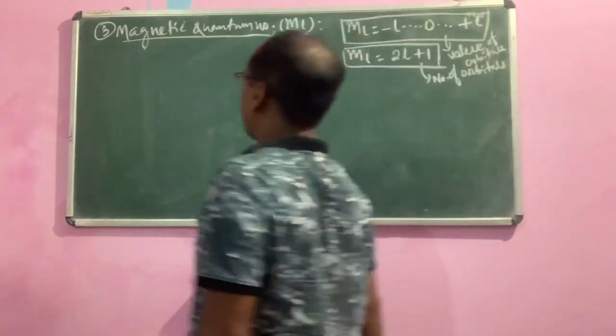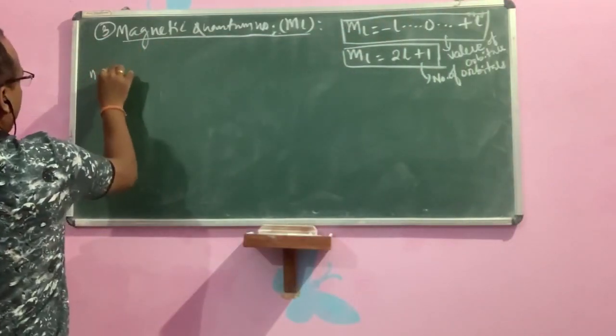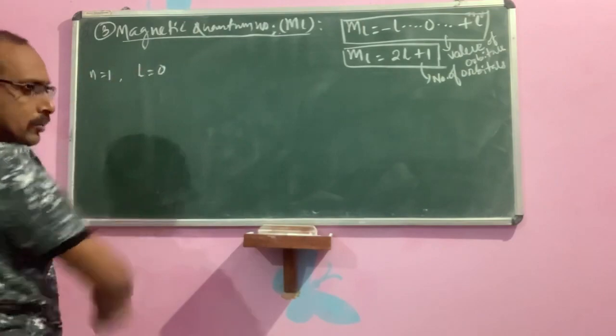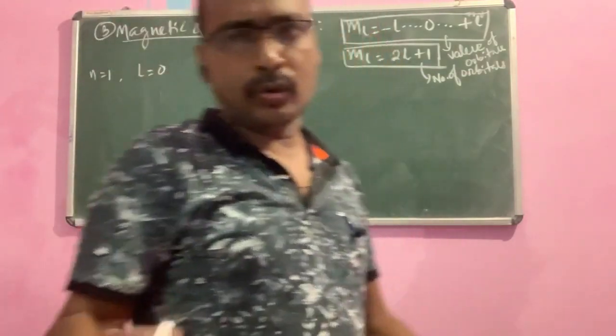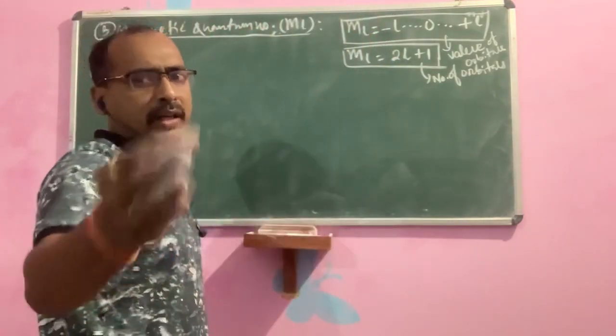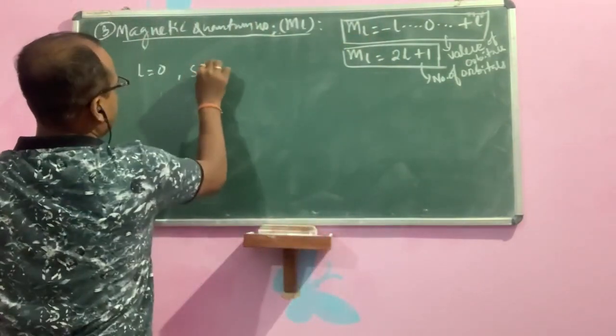For example, suppose n is equal to 1. If n is equal to 1, then L is equal to 0, because n minus 1, that is 1 minus 1, is equal to 0. Then it will be the S subshell.